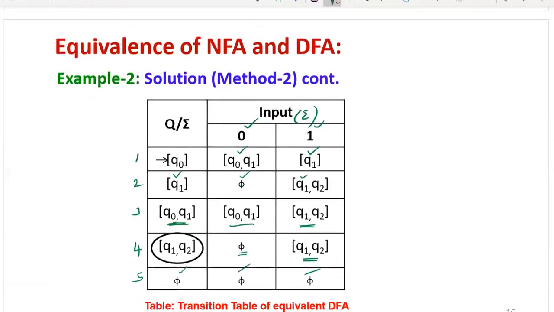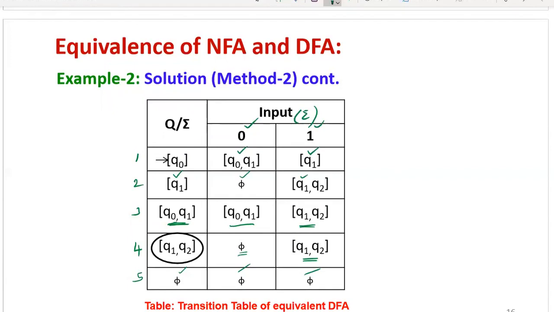Out of 8 states, here we obtained only 5 states. Out of these 5 states, we have only 1 Q2 combination, that is the fourth state, Q1 Q2. Therefore this is the only final state. If you use method 1, all 8 states will be included, and then you can represent all the final states which are combinations of Q2.